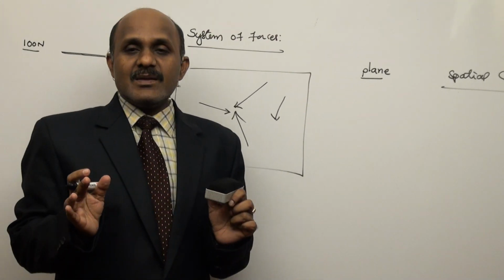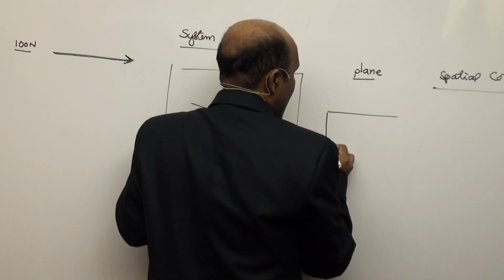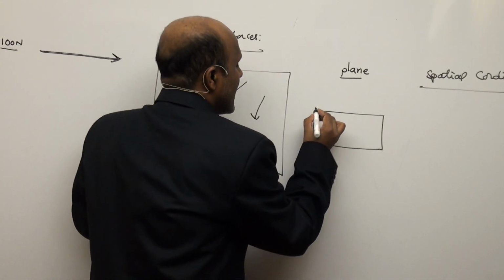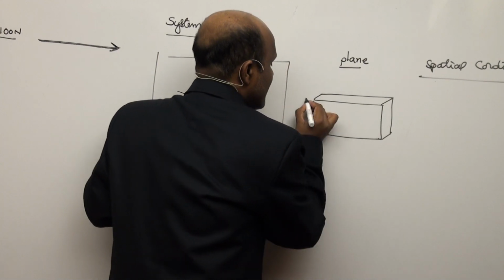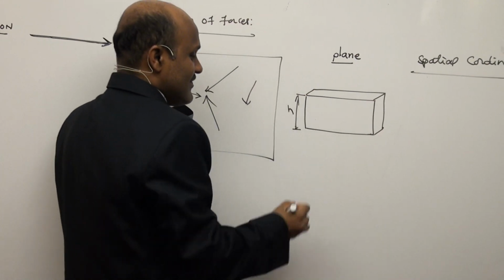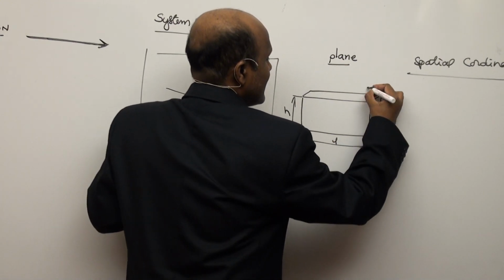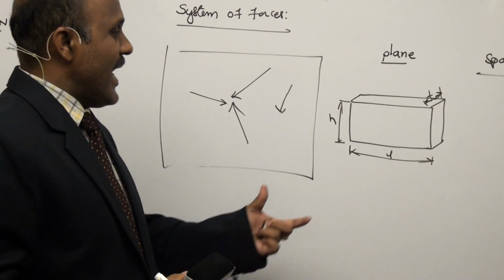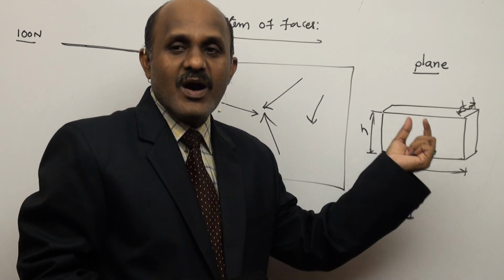A plane is nothing but, suppose a body having only two dimensions. I am taking some body. One dimension is the height of the body, H, and the length of the body is L. The thickness is T. Compared to L and H, this thickness is very, very small.